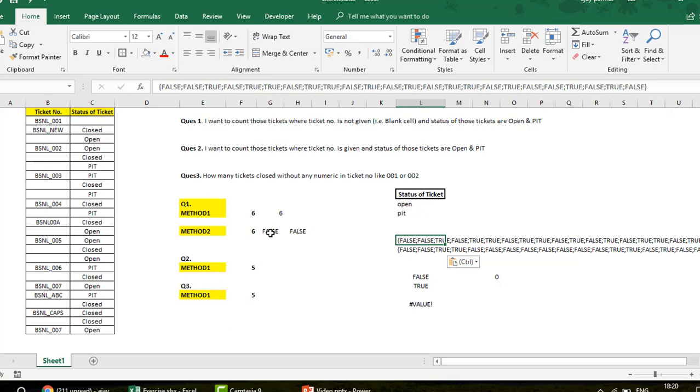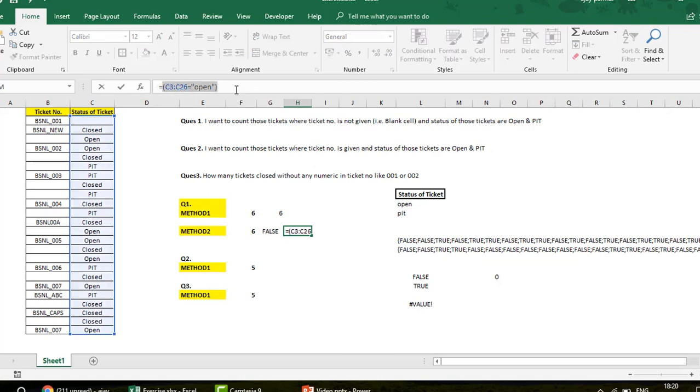Okay, so what I'm actually going to do here is multiply this particular area. I just go and copy this, or maybe I cut this from here. Now I come here and I multiply this with this array.